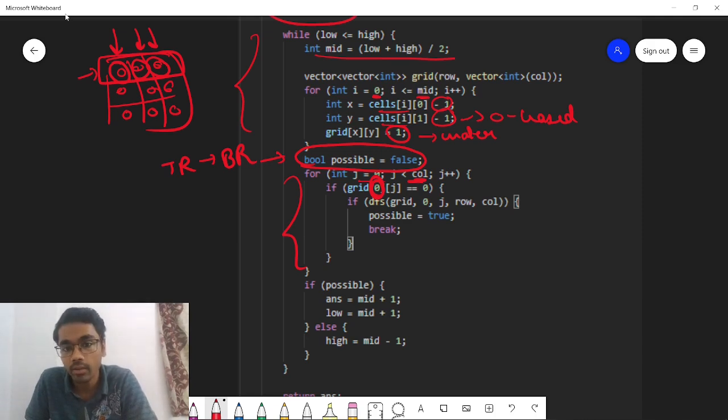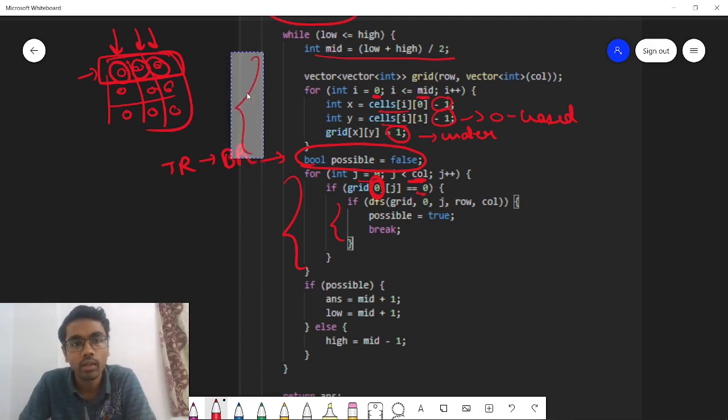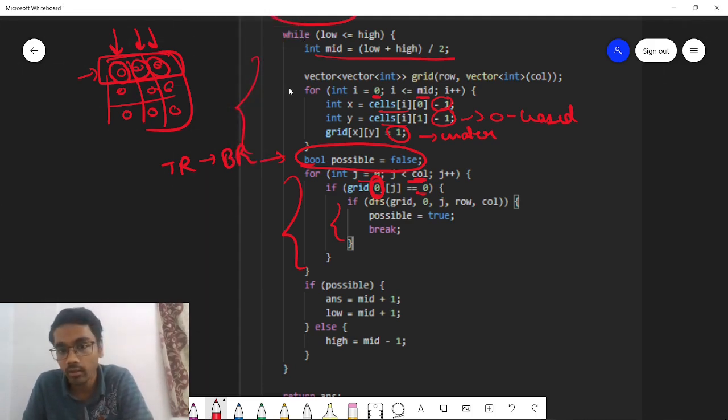So if this grid of 0, j, that is row, col for the top row, if it is 0, that means we can explore the path because it is land. So if it is land, explore the paths using DFS. Now the DFS code is simple, nothing much to explain in this. I'll explain it later. For now, let us understand.